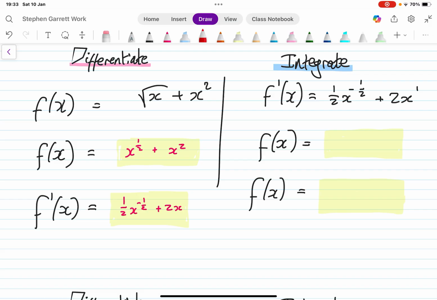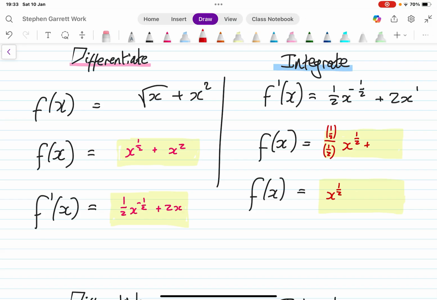So firstly, I'm going to add 1 to both powers. So x to the minus 1/2: minus 1/2 plus 1 becomes x to the half. And then my leading coefficient here will be 1/2 divided by 1/2, which is just 1. So we've got x to the half here recovered.